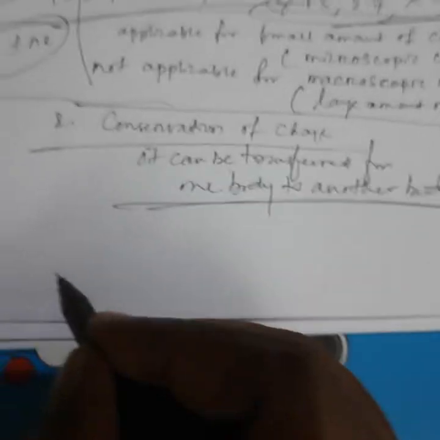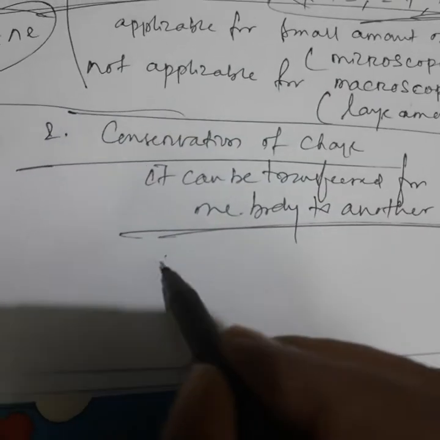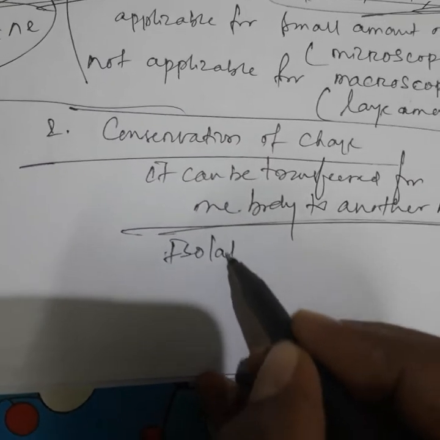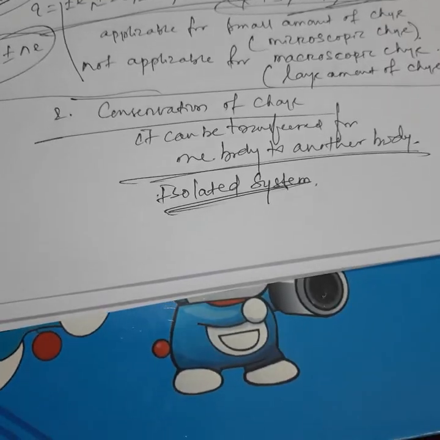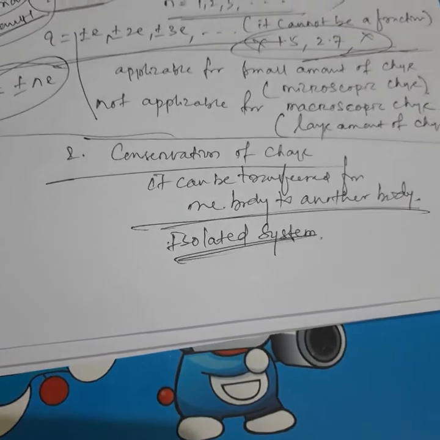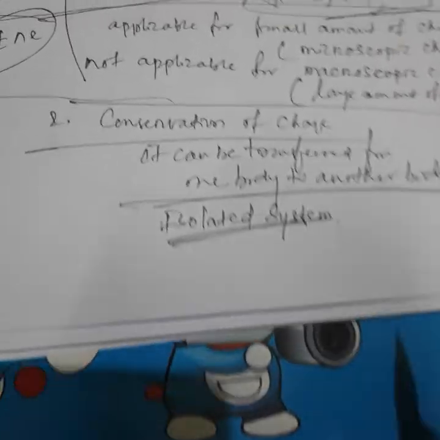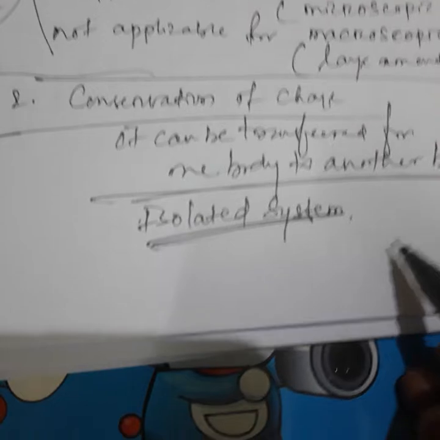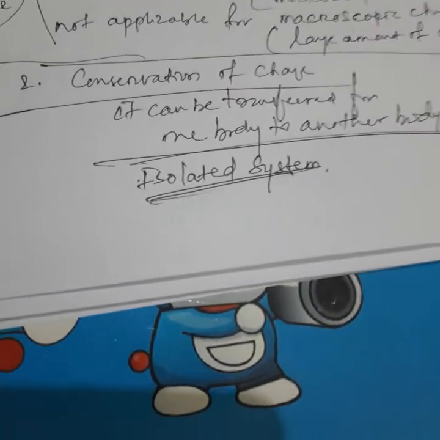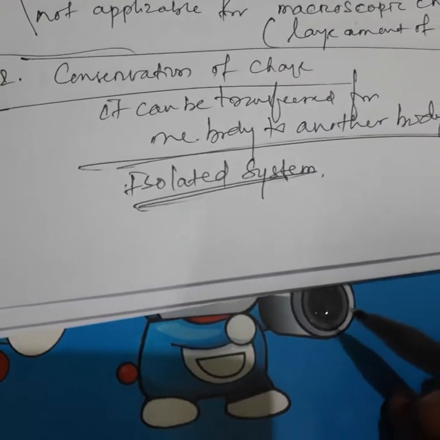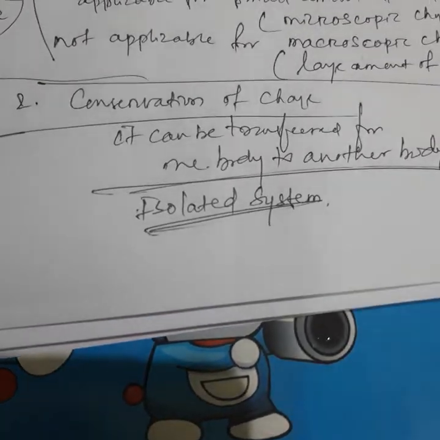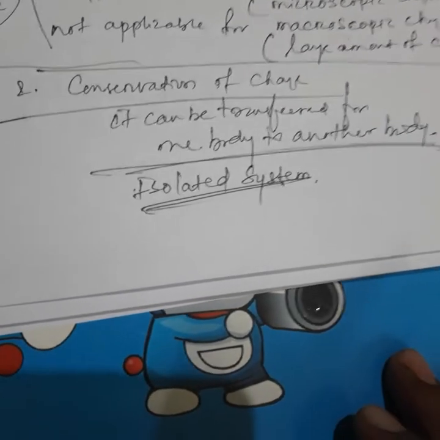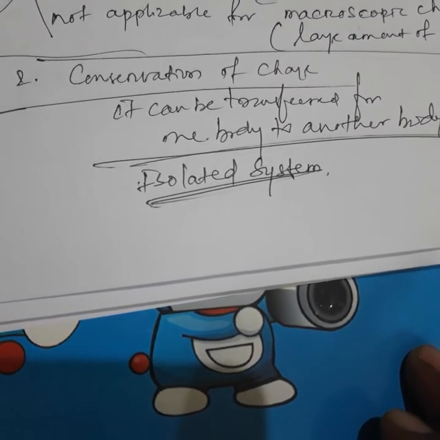But the main part of the statement of conservation of charge is that we have to know what an isolated system is. We have come across the isolated system in mechanics, that is, no external force. Isolated system in thermodynamics or heat means no heat can be exchanged between system and surrounding.